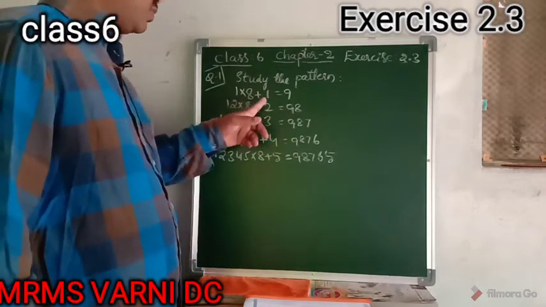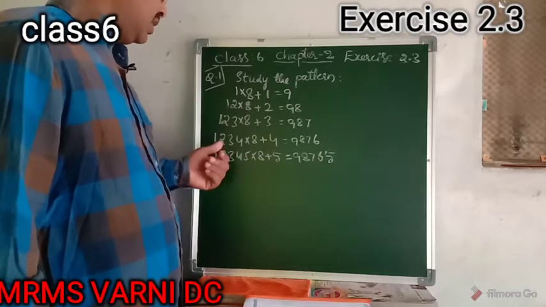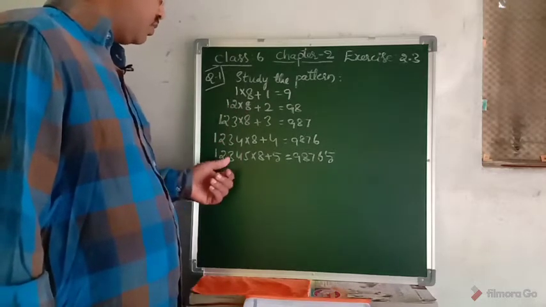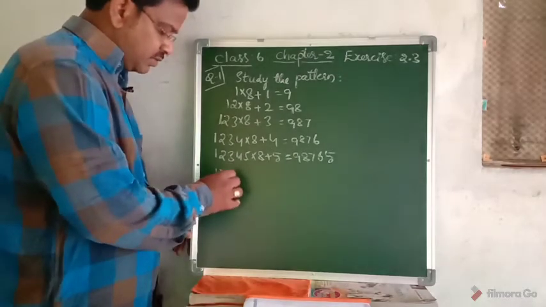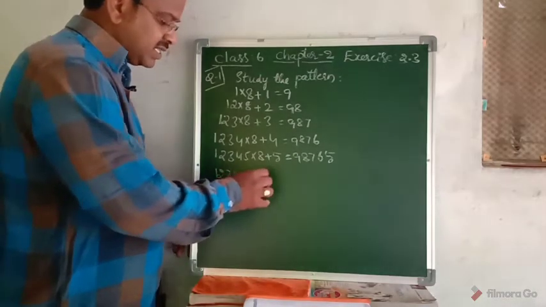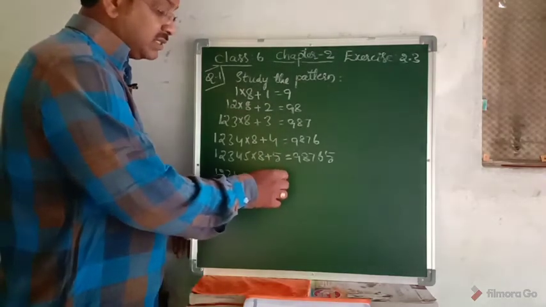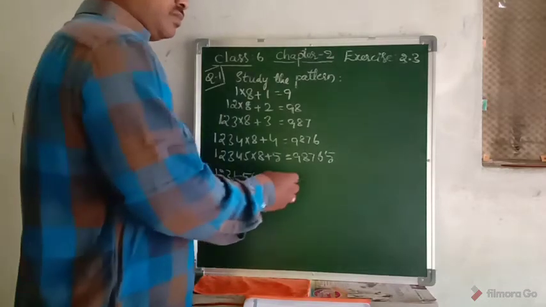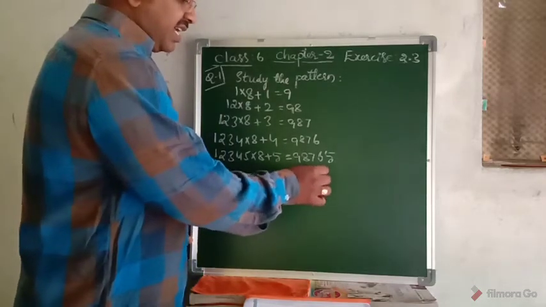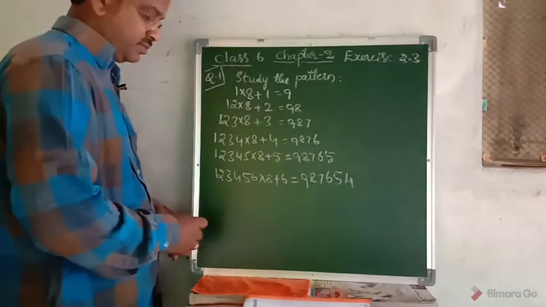1 into 8 plus 1, that equals 9. 1, 2 into 8 plus 2. 1, 2, 3 into 8 plus 3. 1, 2, 3, 4 into 8 plus 4. 1, 2, 3, 4, 5 into 8 plus 5. And what is the next one? 1, 2, 3, 4, 5, 6 into 8 plus 6, that equals 9, 8, 7, 6, 5, after that 4.